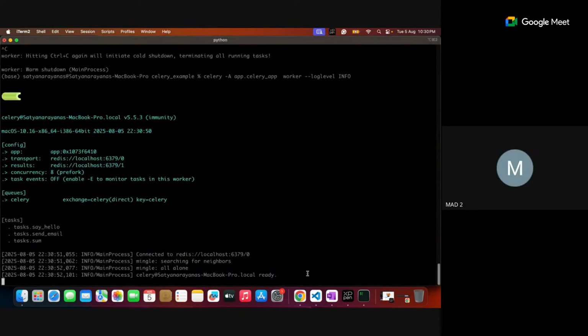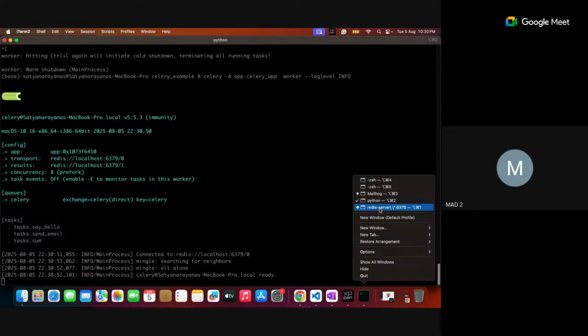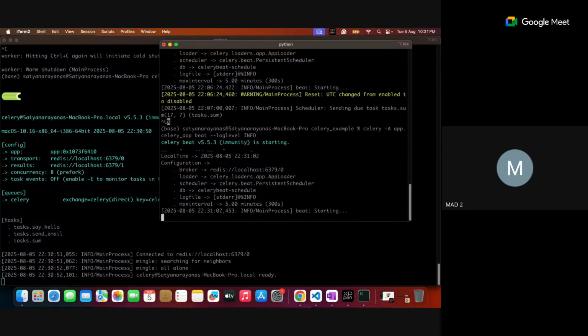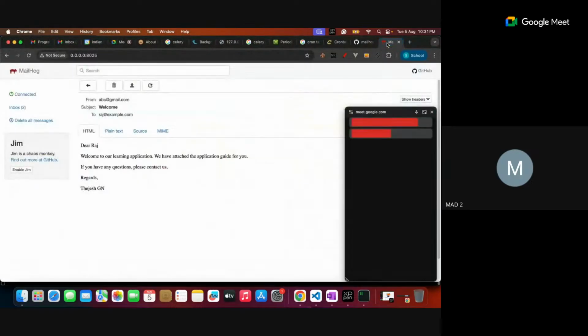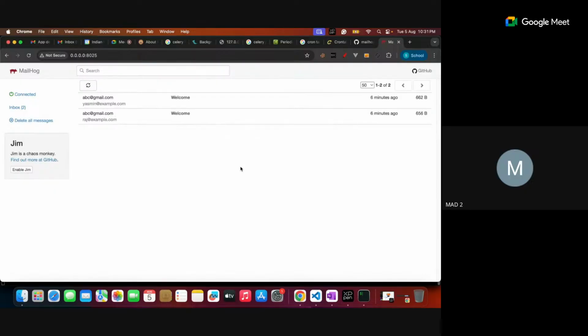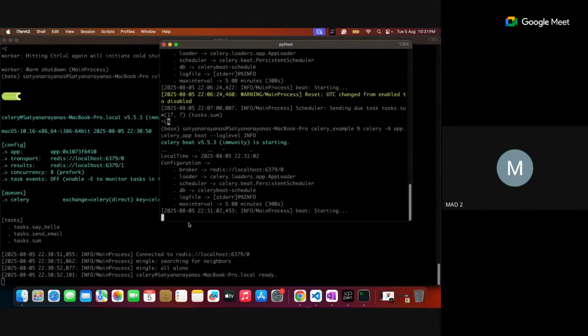So now the send email is there. My Celery beat also I want to run, this one. Please observe my MailHog. You're supposed to get another two mails after 10:32, maybe immediately after, when the send email task works. Let's observe this in parallel at 10:32.